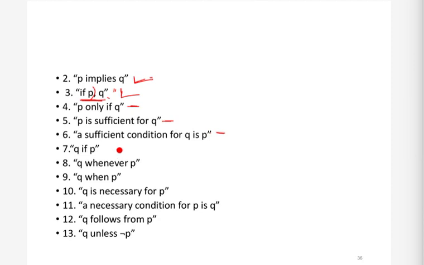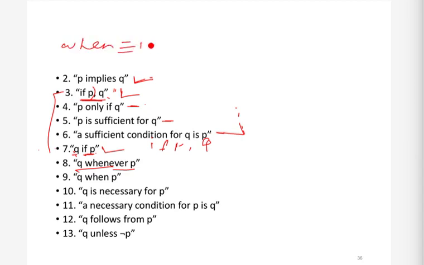But you can easily understand this one. We have just reversed it: Q if P. What does this mean? Q is true if P is true. So we can also write it as if P, Q. Both are the same thing. This seventh statement and this third statement are the same. Now the next is Q whenever P. Remember that in discrete mathematics, when is similar to if, and whenever is also similar to if. All these have the same meaning.